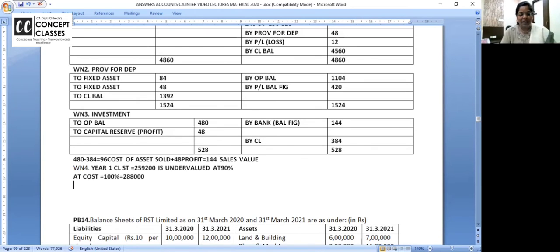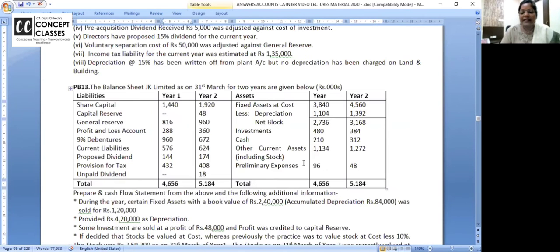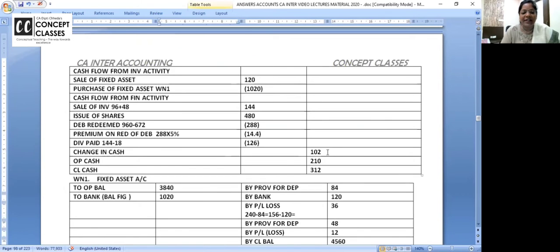28,800. Now, if I change closing stock, increase in closing stock is equal to increase in current assets. Correct? Look at the current assets in the problem. Current assets was 1134. Add to it. 1134 has closing stock which is undervalued.